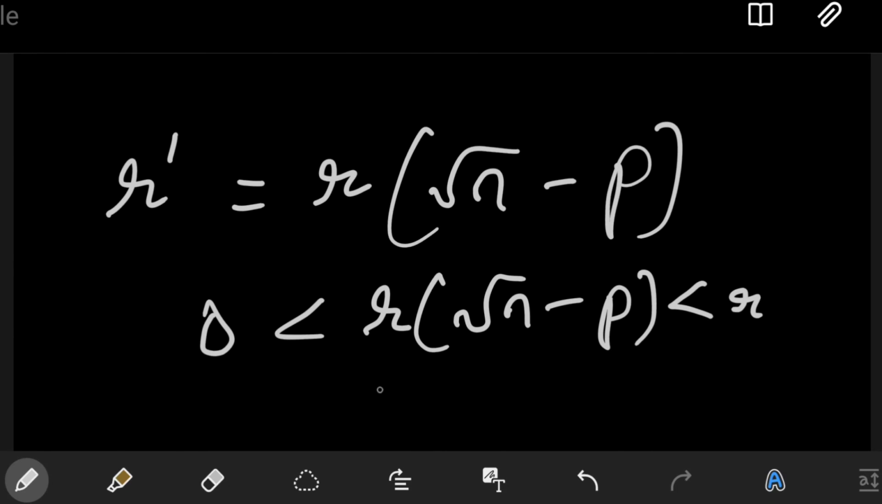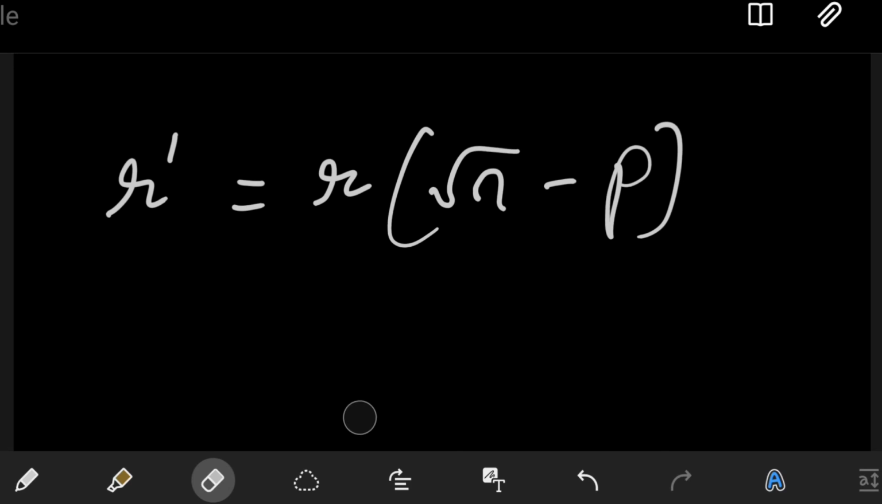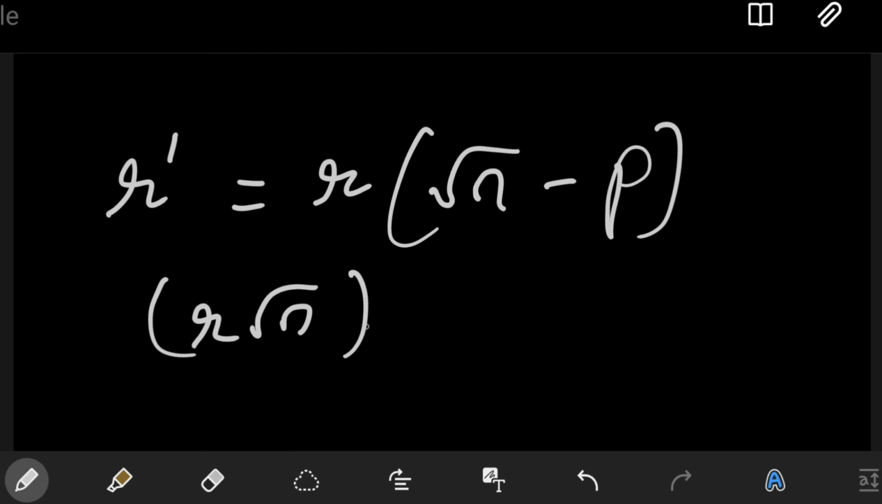Observation 2 is that r into the square root of n minus p is r root n minus p. So it's the difference of two natural numbers. R root n is of course a natural number, and p is a natural number, and it's the difference of two natural numbers, and it is positive. So it's also a natural number.